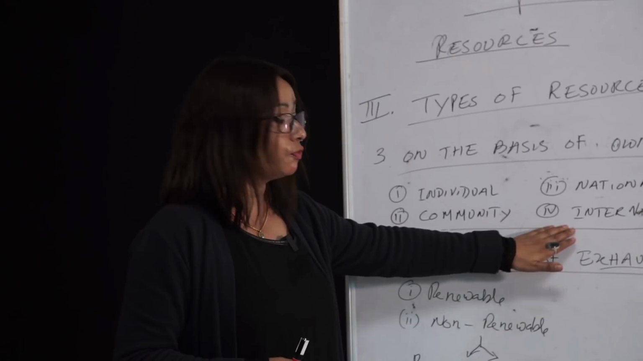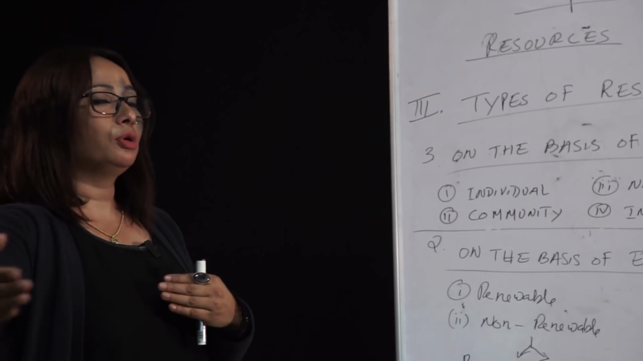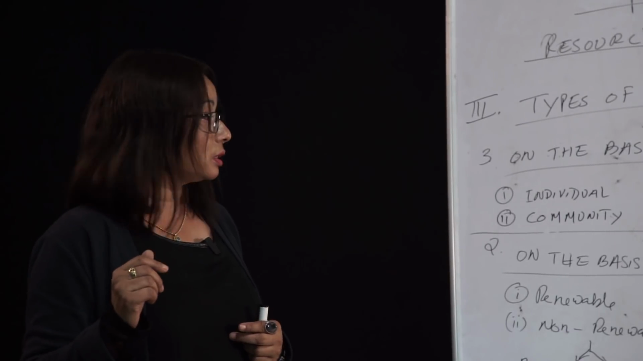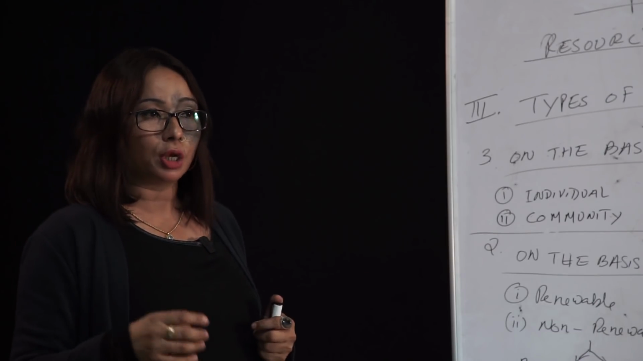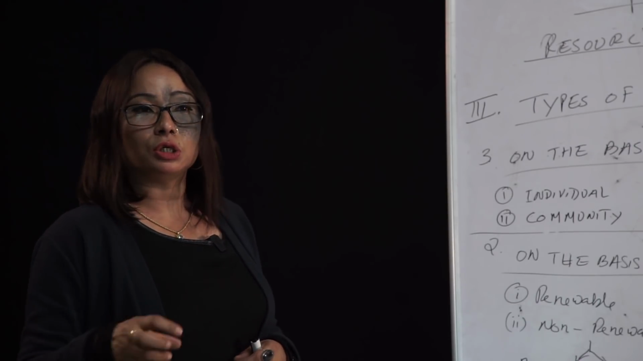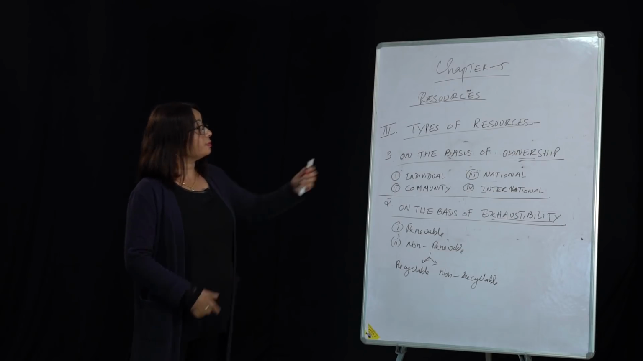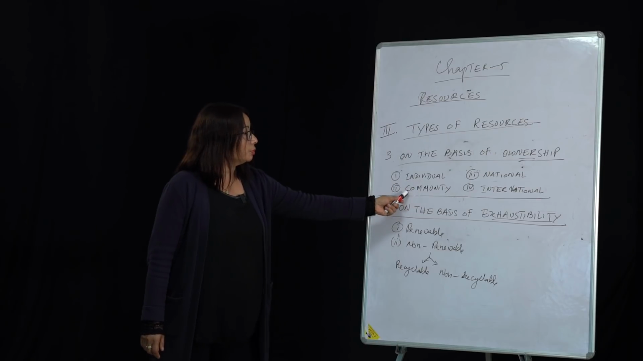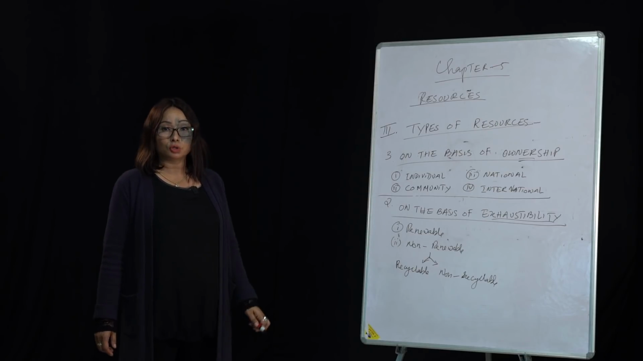Now the fourth one, international. For example, in the ocean, beyond 200 kilometers, resources belong to the international community. So an individual nation like India or any other country cannot do as they wish. They cannot go and mine resources there. They have to take permission from the international institutions in order to access those resources. So on the basis of ownership, there are four: individual, community, national, and international.